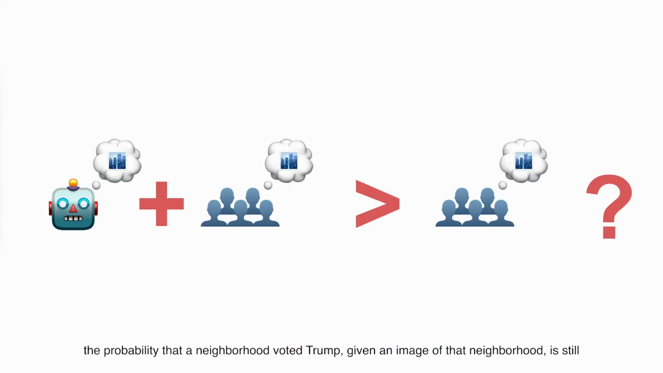Even if our estimate of the probability that a neighborhood voted Trump given an image of that neighborhood is still imperfect, our approach can still provide useful insights into human error, as long as our machine learning model adds signal beyond human judgment, a property that we verify via logistic regression.